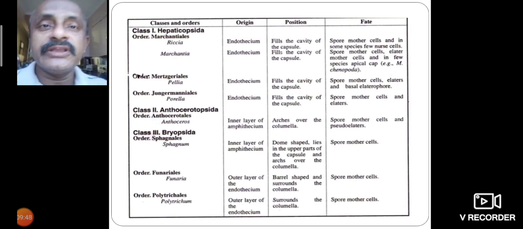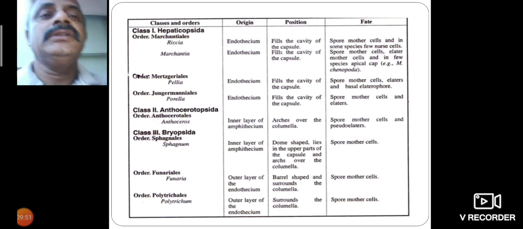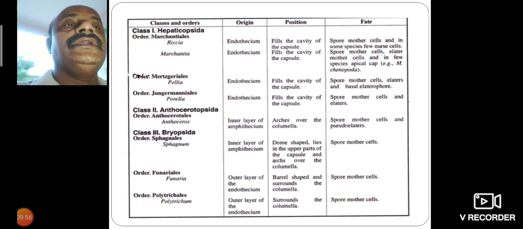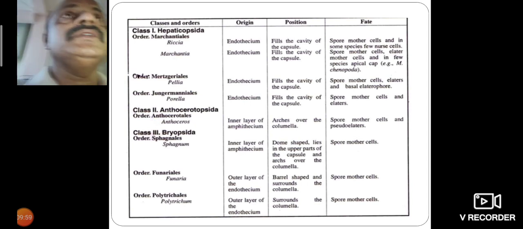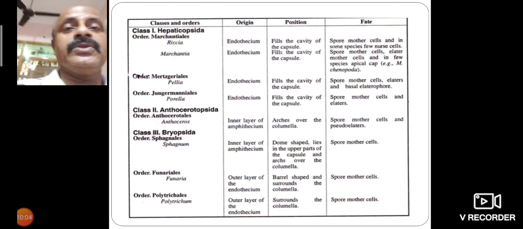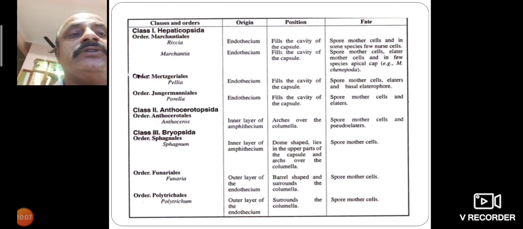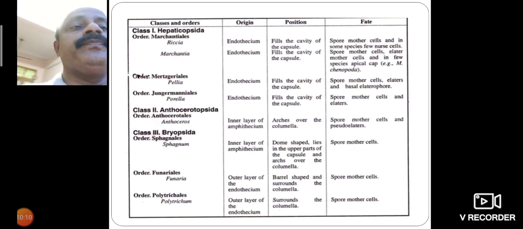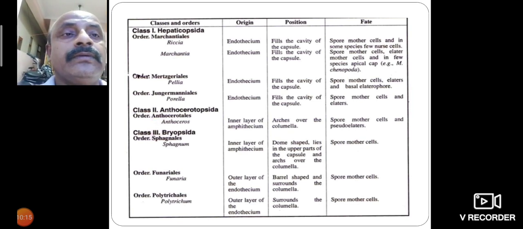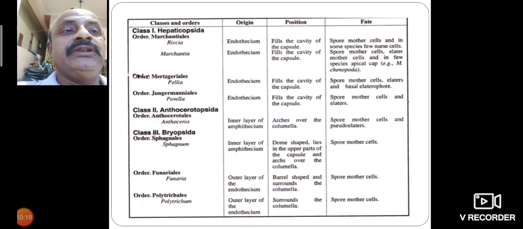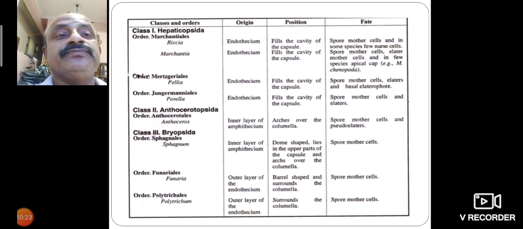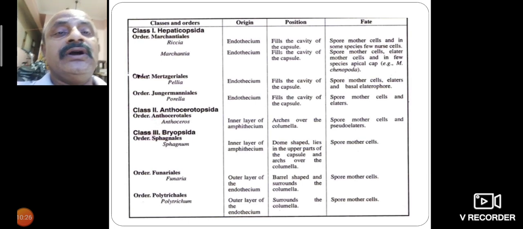So these are also general characters of this group. Generally, the important characters of the group are origin, position, and fate. Originally, these are endophytes filled due to the origins.